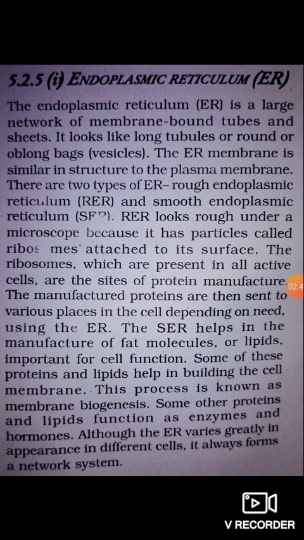Some of these, like protein and lipid, help in building the cell membrane. This process is known as membrane biogenesis. Some other protein and lipid functions are enzymes and hormones. Also, endoplasmic reticulum varies greatly in appearance in different cells. It always forms a network system.